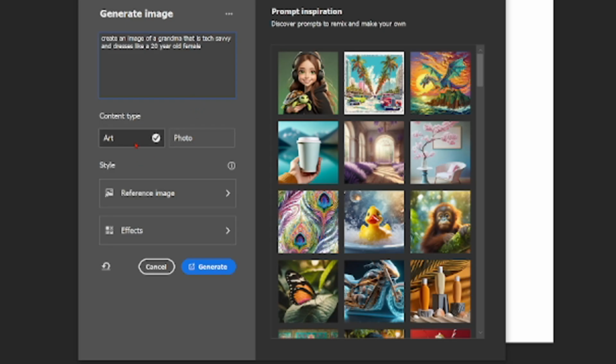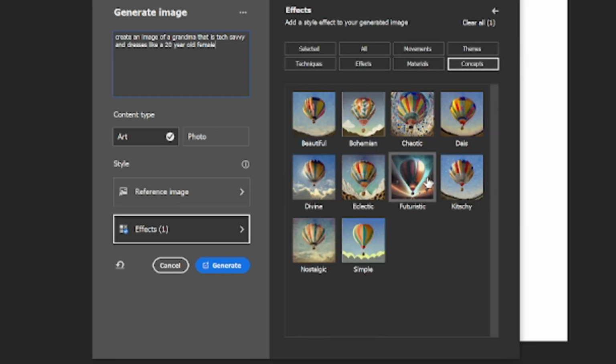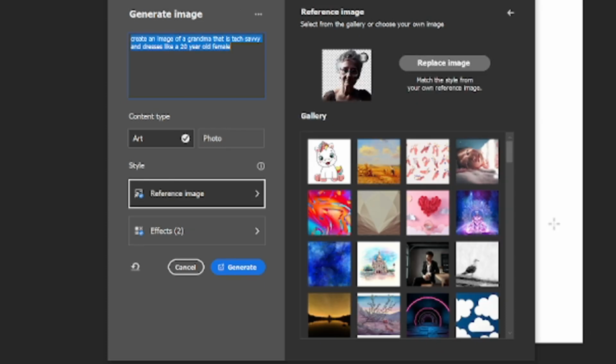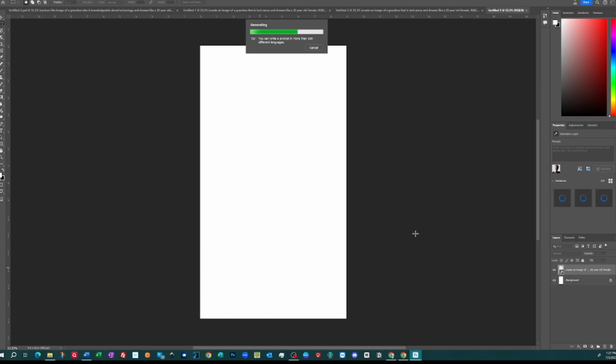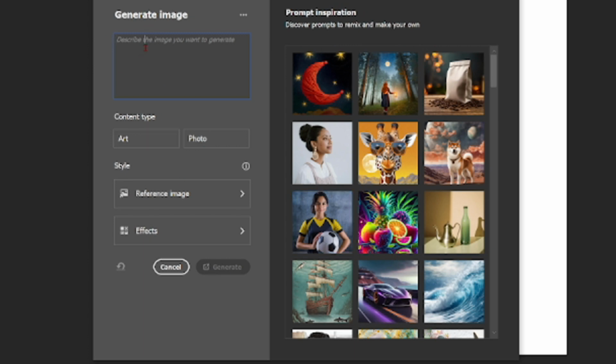Using the same text, I used the art setting and cartoon and futuristic effects with my usual AI image as a reference image to get this lovely image of an elegant, seemingly oriental grandma. So the images I was getting were interesting but not very avatar-like, so I started a new strategy.